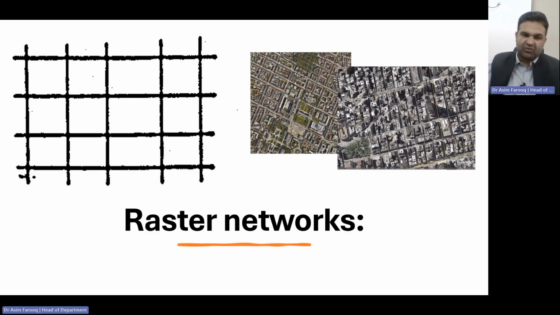This is the raster network, which happens after urban sprawl. As you can see, each and every block is connected with each other here.